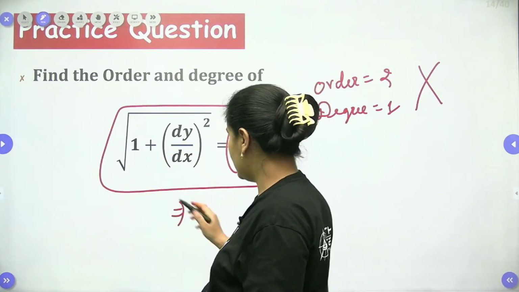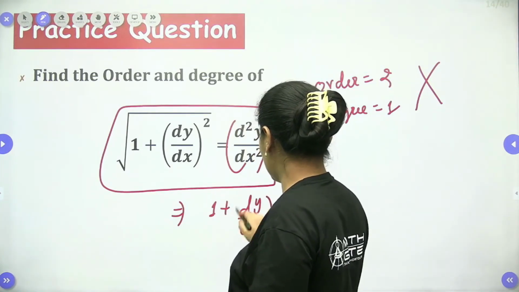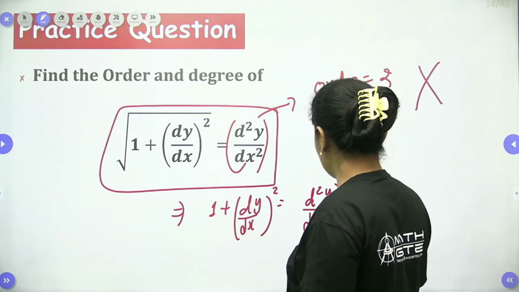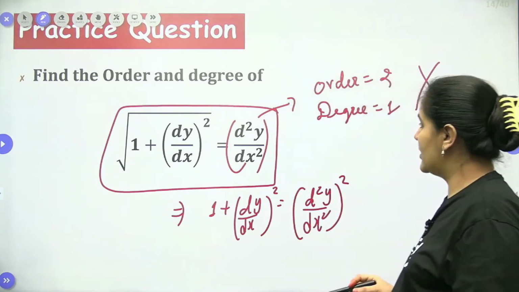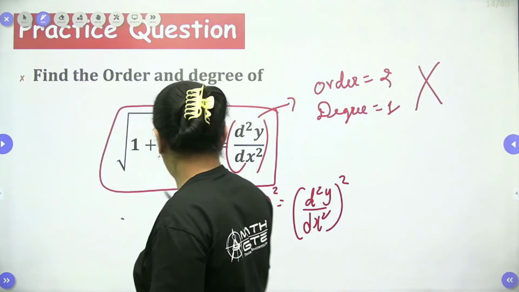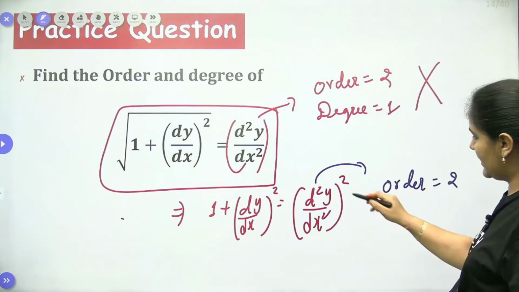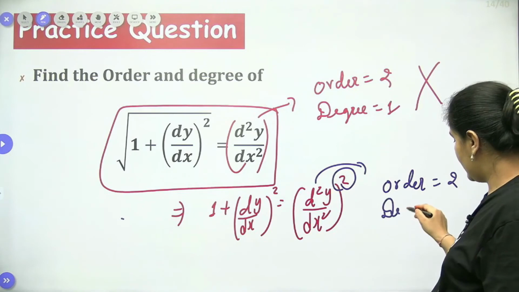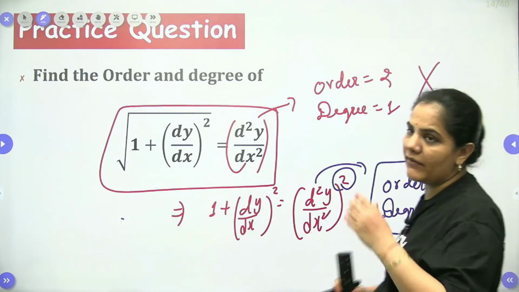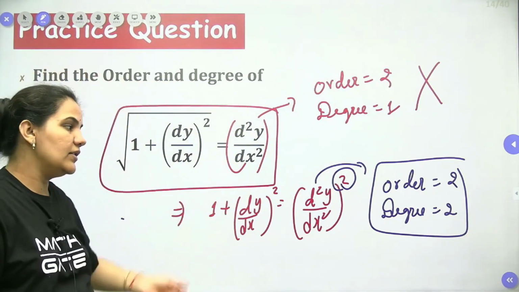So we have to square both sides. When we square, it will be 1 plus dy by dx whole square equals d2y by dx2 whole square, my dear students. Yes, exactly. When we approach it this way, you will get the order is the same, 2 only. The order is equal to 2, but the degree has changed now. So the degree is equal to what? 2, because the degree is nothing but the power of the highest derivative. So it is nothing but 2 only.